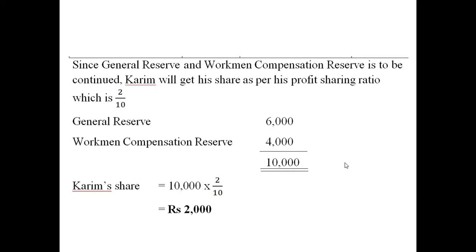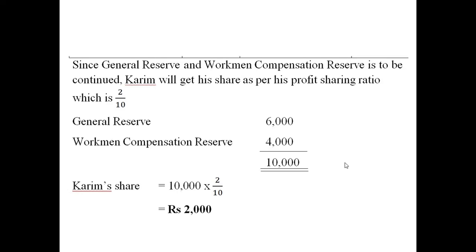Look at the question in point number E. The partners agree not to close the general reserve and workmen compensation reserve. It means that general reserve and WCR will continue to be in the business.